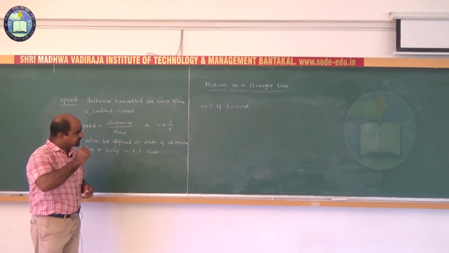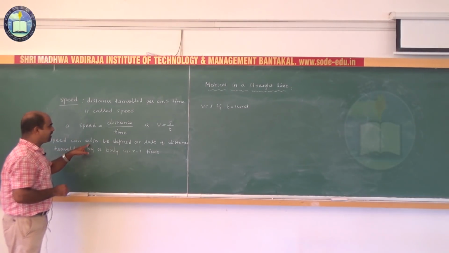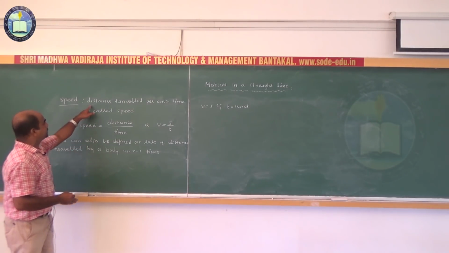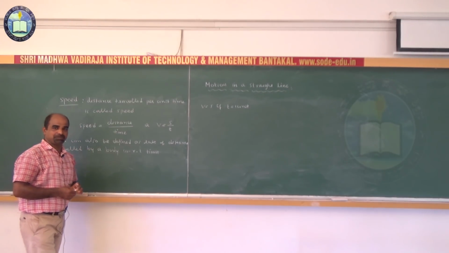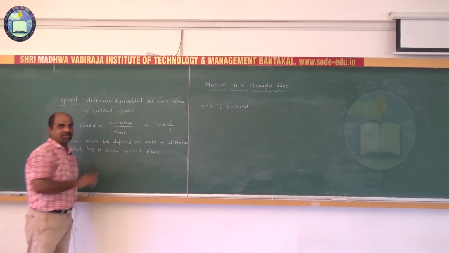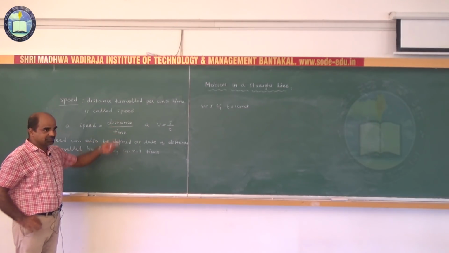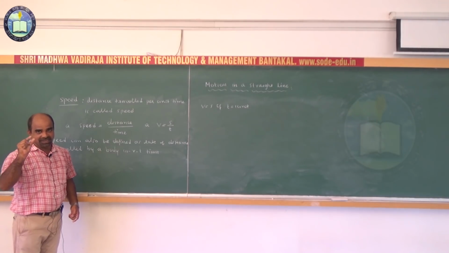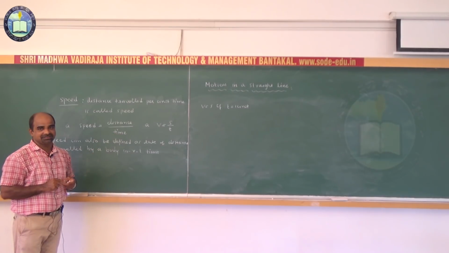Therefore, v is equal to s if t is equal to 1 unit, which means speed can be defined as the rate of distance traveled by a body, or distance traveled per unit time. Therefore, it is about speed. Any doubt? Distance does not have a direction, because we studied that distance is a scalar physical quantity. Hence, speed is scalar.